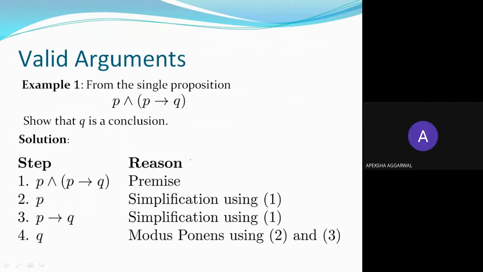So example one, P and P implies Q. Okay, so Q is a conclusion. Show that Q is a conclusion. So you have to use this. So this is a premise. Now you will apply some rule of inference. For example, P and P implies Q.